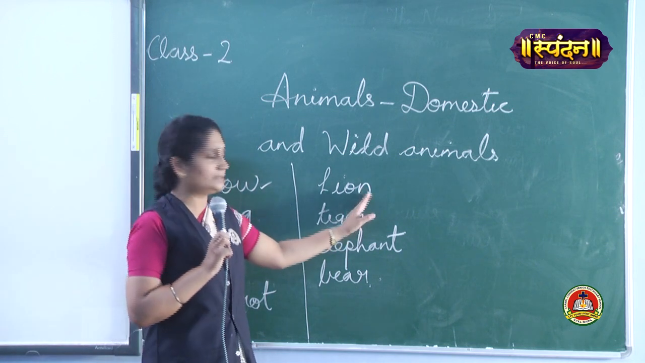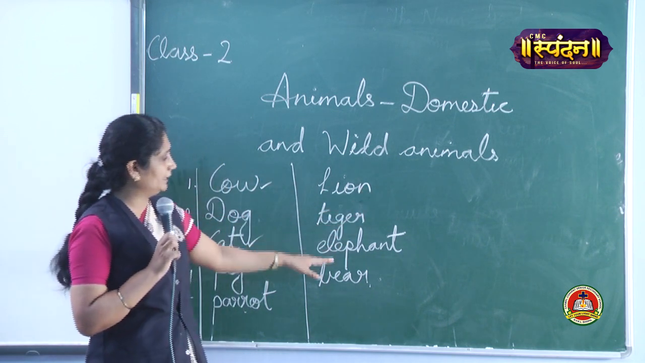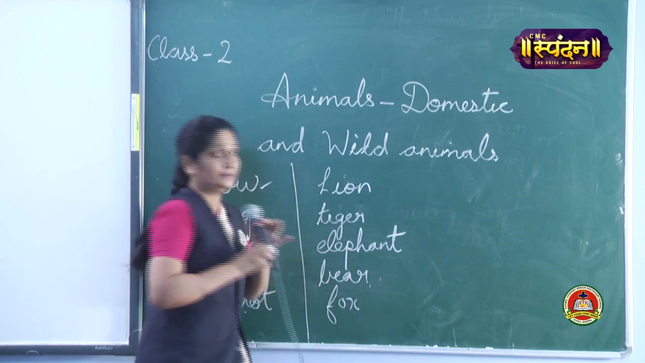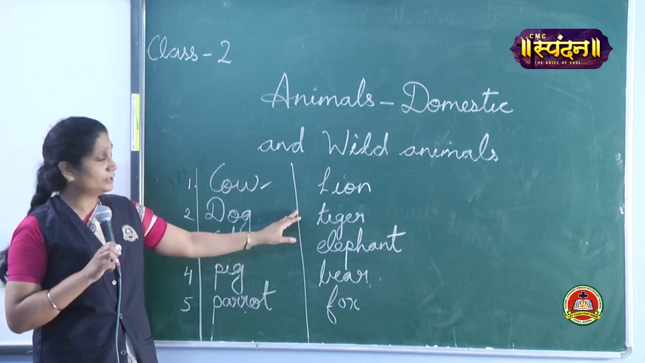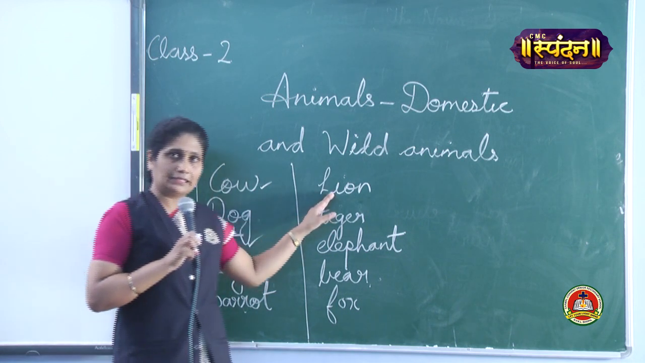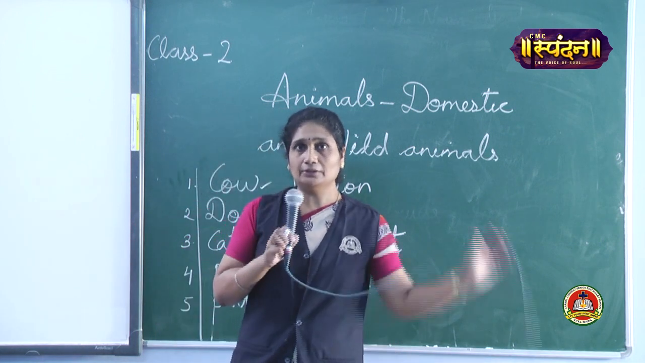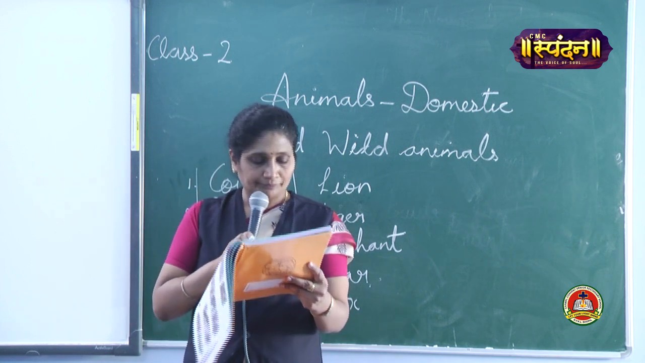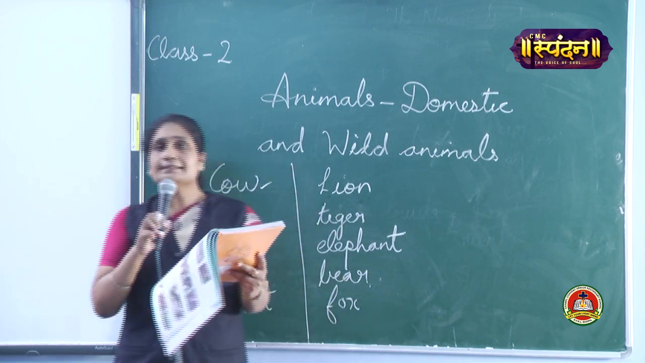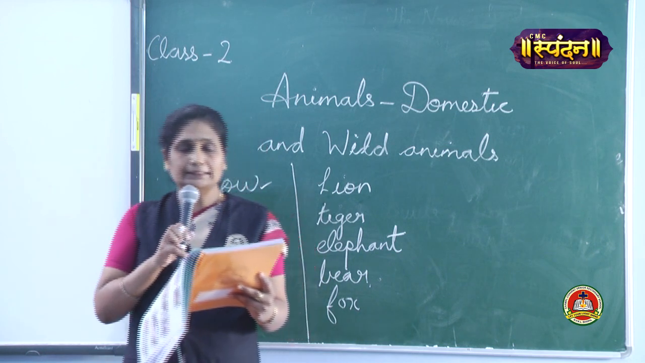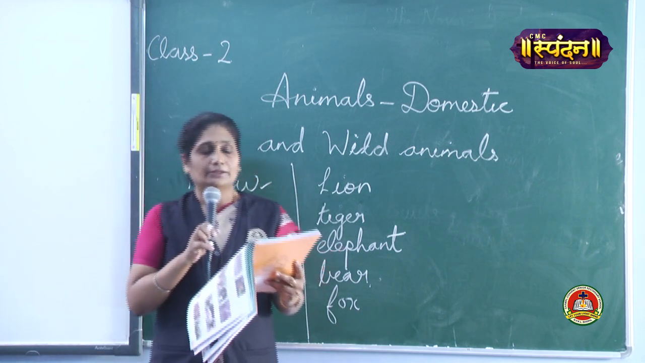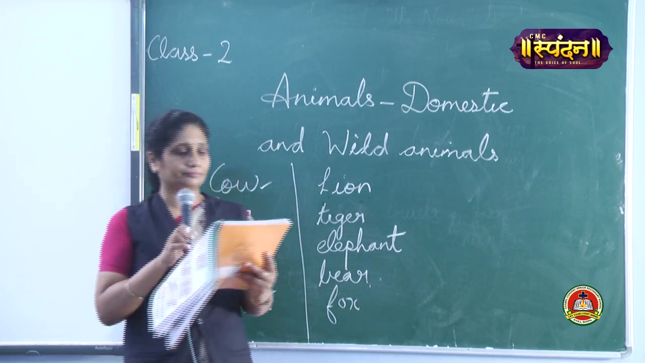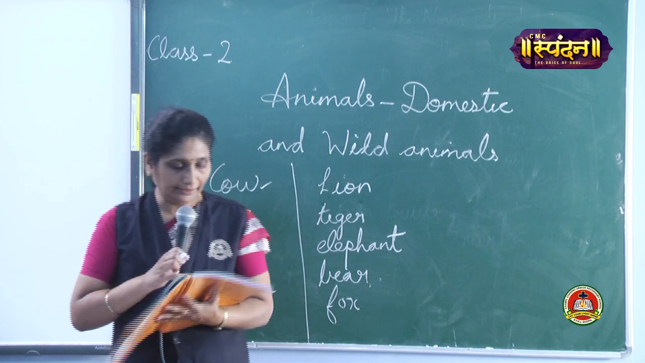Now these animals, lion, tiger, elephant, bear, fox, so many are there. These animals are found in the forest or zoo, so they are called wild animals. Today we'll learn about domestic and wild animals. I want you all to take out your book and take page number 170. As I am reading this lesson, you have to put your fingers on it and pay attention. Okay, children? Let's read the chapter.